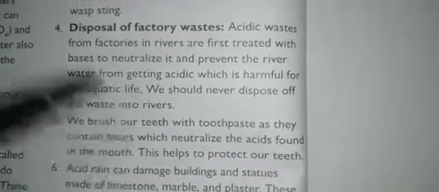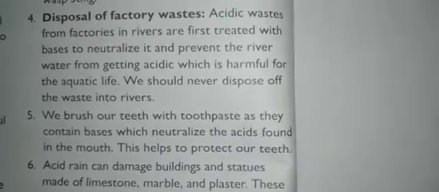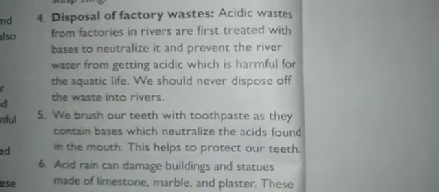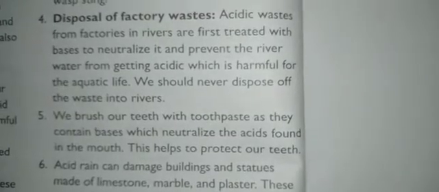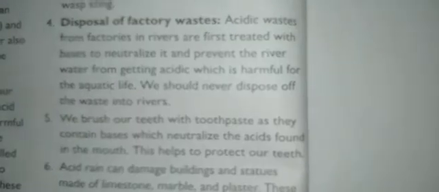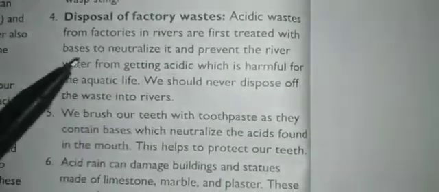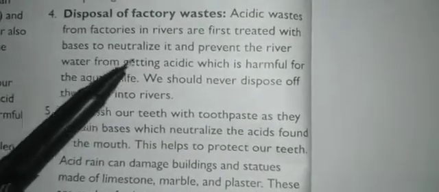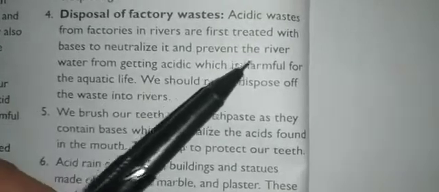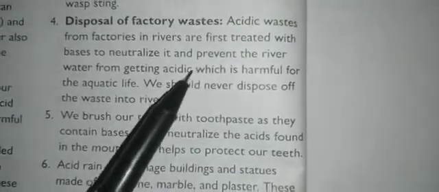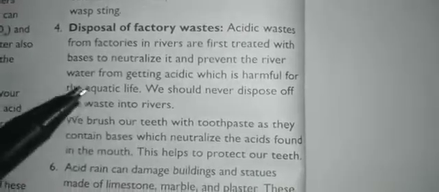Before leaving it into the rivers or lakes, first they have to neutralize. Okay, this is the government order that they have to first neutralize, and then they have to release it into the water bodies. So what happens when it contains acidic substances? When it reacts with the bases to neutralize, it prevents the river water from getting acidic, which is harmful for the aquatic life.